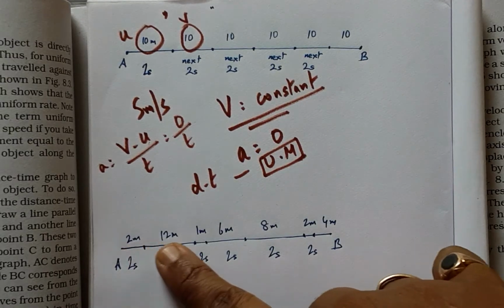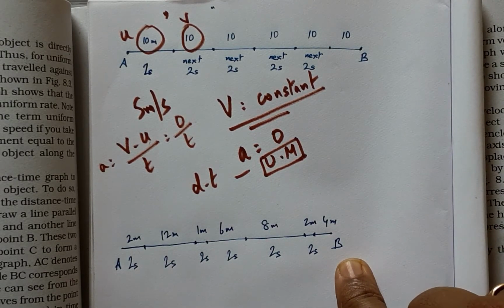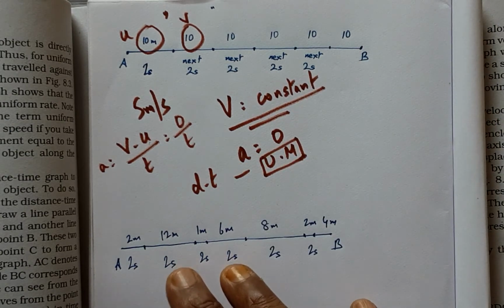And see, the interpretation for this graph is random motion. The coverage of distances is varying significantly even though the time interval is the same, or even if the time interval is varying. This is a non-uniform motion.